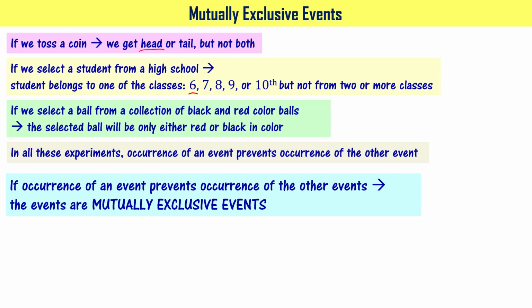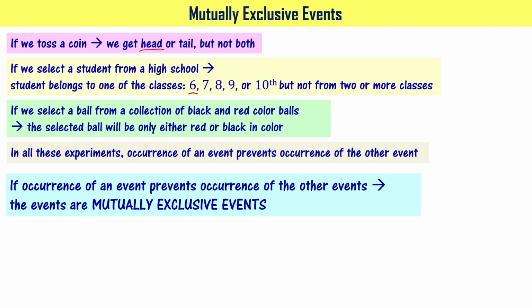It means in all these problems that we have seen, in tossing the coin, the occurrence of head and the occurrence of tail are mutually exclusive events. In the case of selecting a student from high school, if the event 6th, that is selecting a student from class 6th, occurs, selection of a student from class 7th is not occurring. Selection from class 8th is not occurring. Selection from 9th class is not occurring.